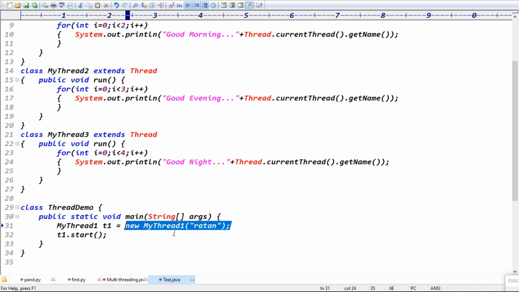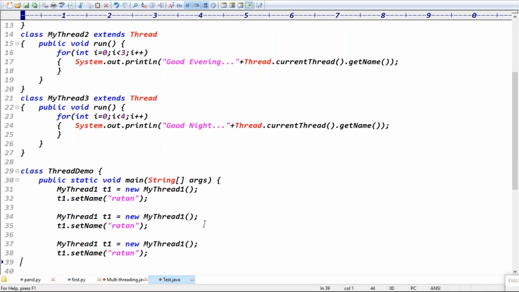That is an option. But if you don't want this much cinema, then simply the approach is the setName method. That's it. Okay, so which one is better? Can I take the constructor for every class or just simply call the setName method? What do you say? Set name, okay, fine. I'm trying to set three different names, Ratan, Anu, and Stravi, right? Exactly. It's T1.setName.